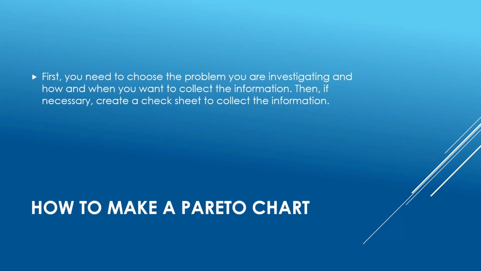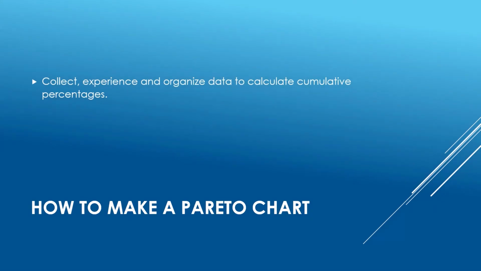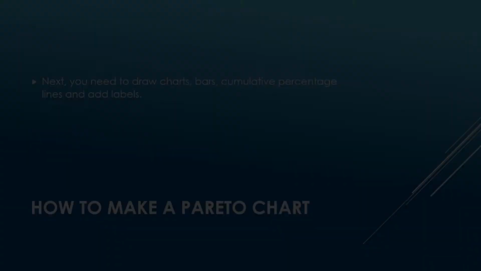How to make a Pareto chart. Following are the steps for making a Pareto chart. First, you need to choose the problem you are investigating and how and when you want to collect the information. Then, if necessary, create a check sheet to collect the information. Collect, organize and calculate data to get cumulative percentages.